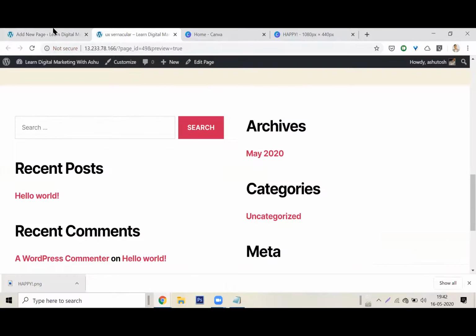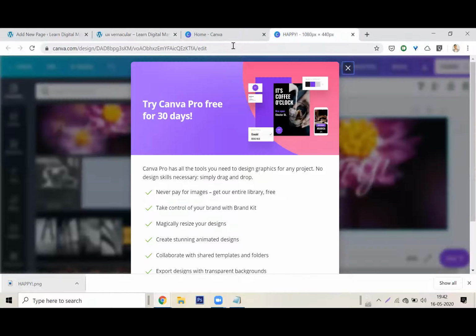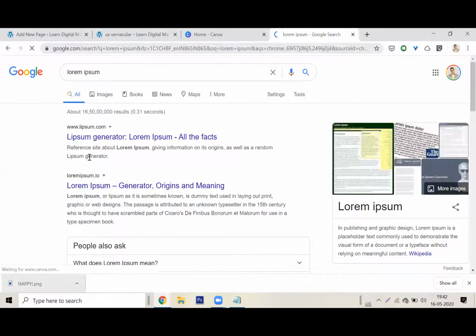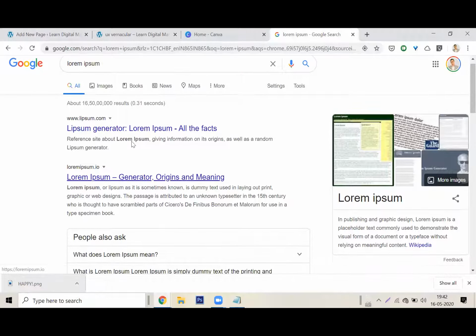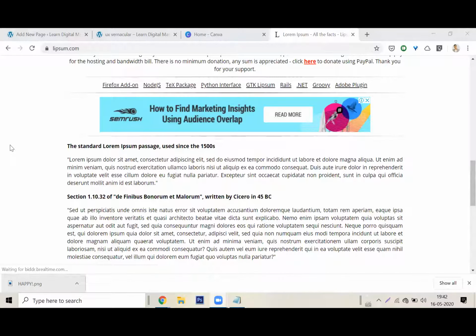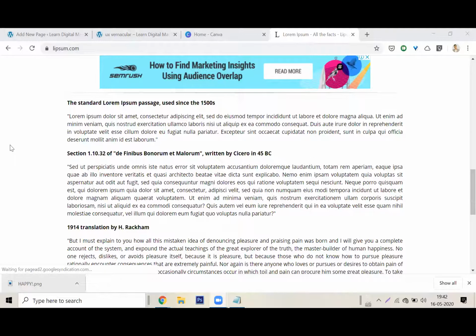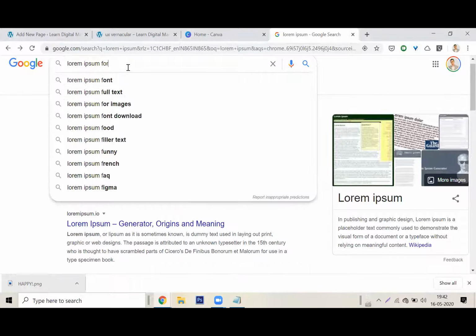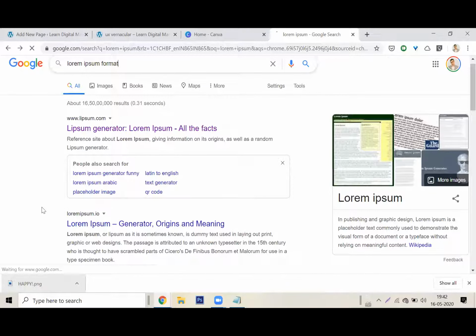Okay, I need some text. Has anybody heard of lorem ipsum? Lorem ipsum is dummy text, which I can put anywhere. It's basically a lot of text that I can get. So this is standard lorem ipsum text. It is just text, yeah. It's just text. That's it.